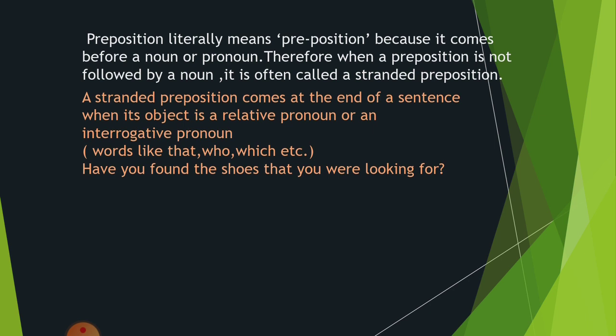What is a stranded preposition? A stranded preposition comes at the end of a sentence when its object is a relative pronoun or an interrogative pronoun. You are very well acquainted with relative and interrogative pronouns because we have discussed them in detail in our previous sessions. Words like that, who, which, etc. we use as relative or interrogative pronouns.